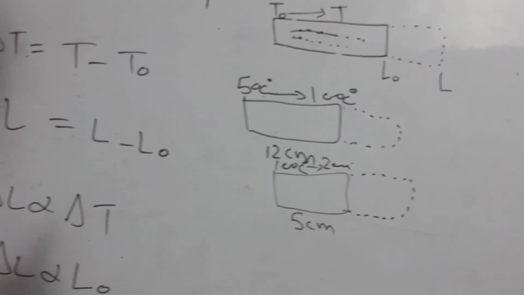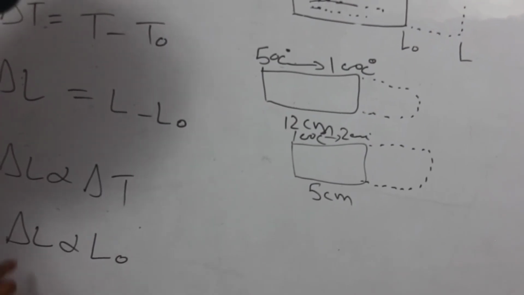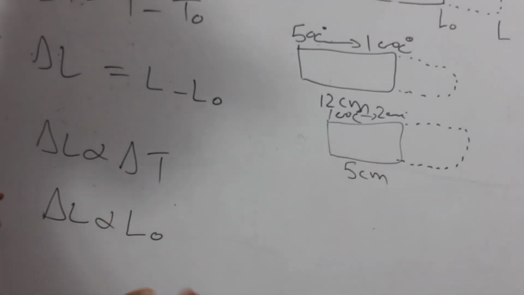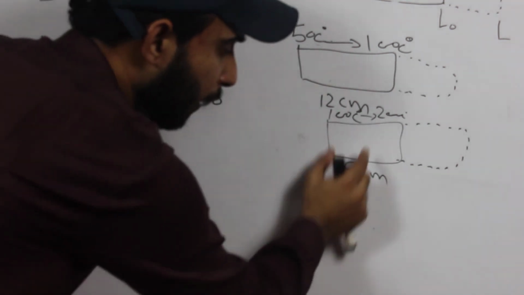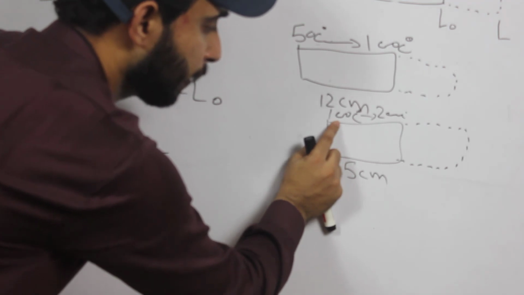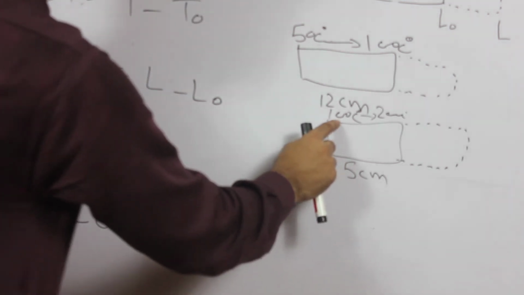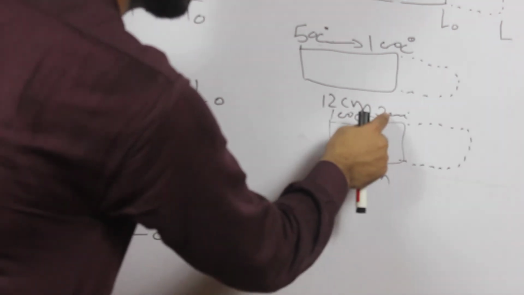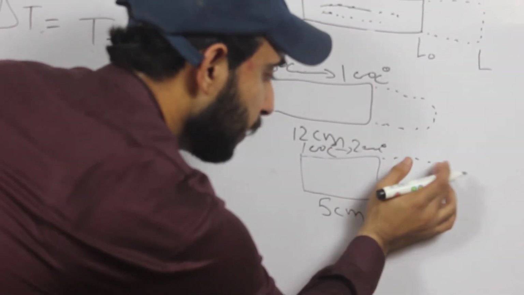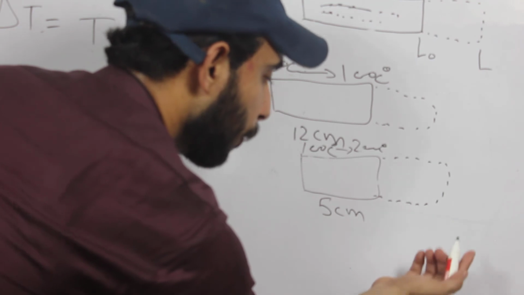Now student, one more thing we should know is that change in length is directly proportional to the original length. How can we say that? If I have a bar or a rod whose length is 5 centimeters at 100 degrees Celsius, and I increase its temperature from 100 to 200 degrees Celsius, its length also increases, and this change in length is produced.